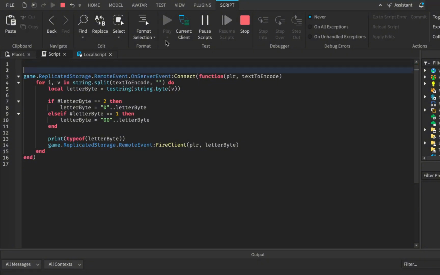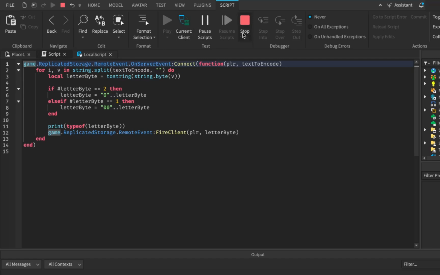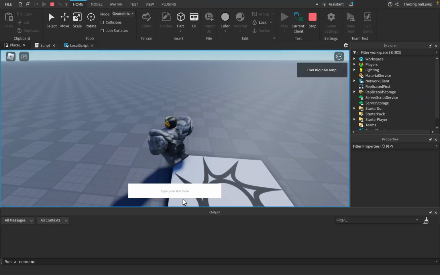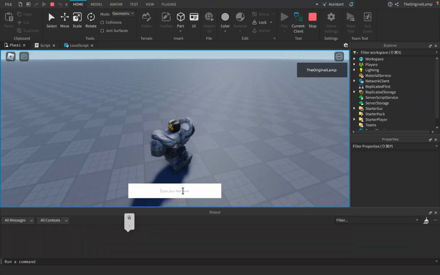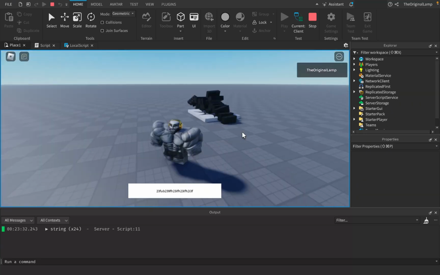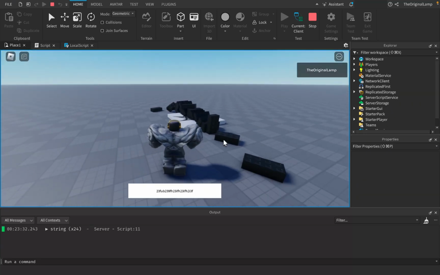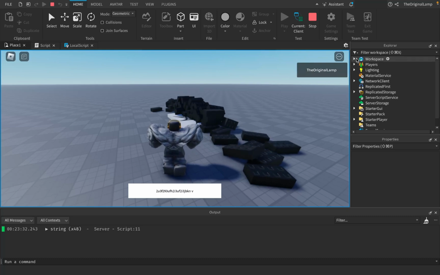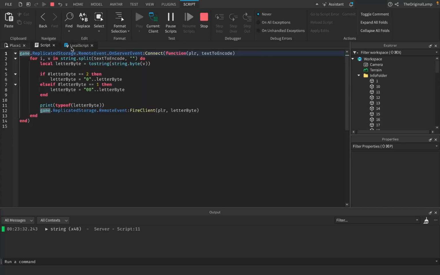But yeah, back to the actual topic of the video. As it is right now, this isn't really a good encryption method. If I have a very secure piece of text and I hit enter, a big problem is that it makes the parts, that's great, but again, it doesn't save them. And if I then want to type in another piece of string, let's say another password, it just spawns them on top of one another, and it puts all of them into the same folder, and it doesn't separate them. So there definitely is a better way of doing this.